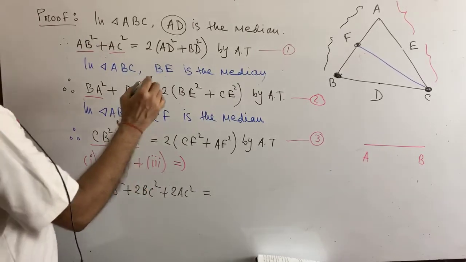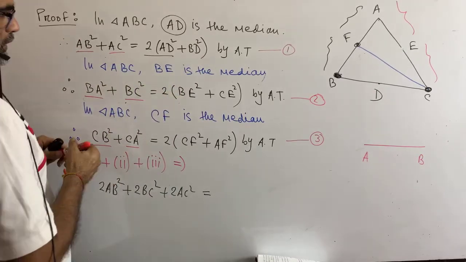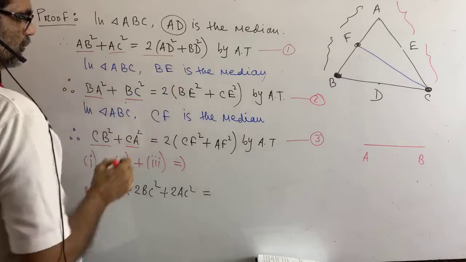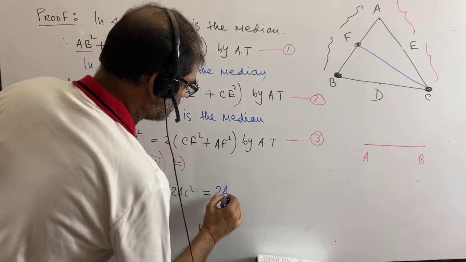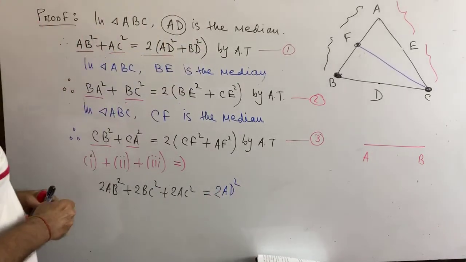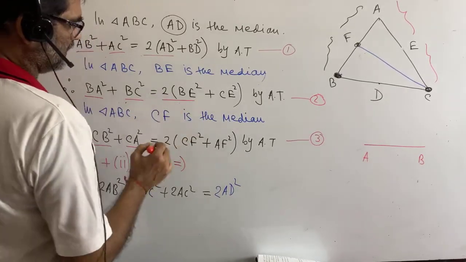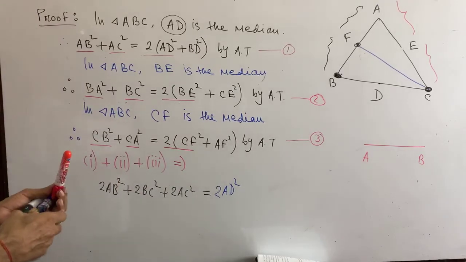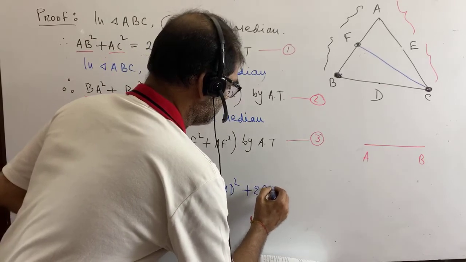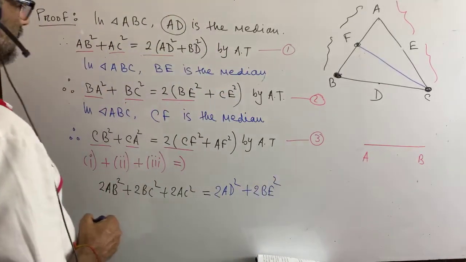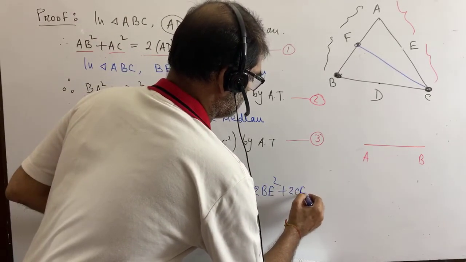Left hand side is equal to, you see, here we are getting 2AD square. Write down 2AD square. Then we are going to write down 2BE square plus 2CF square.